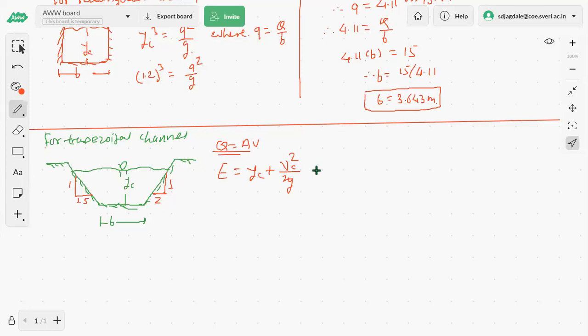Specific energy E दिले का आपल्याला रे? नाही दिलेला, नाही sir. But we will be able to calculate that E minimum because we are knowing the relationship between the E and Y. बरोबर आहे का? For the maximum discharge, we can say for that specific energy, E we will be able to calculate, isn't it? So from that relation also we will get the specific energy as E.